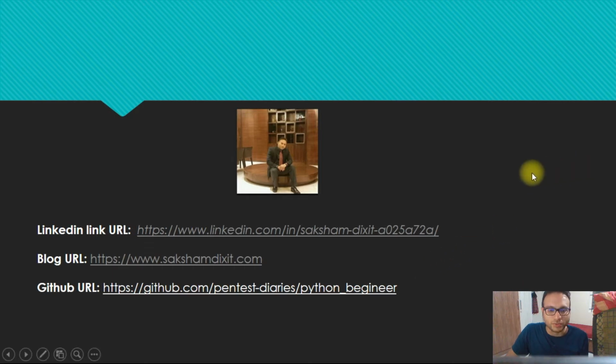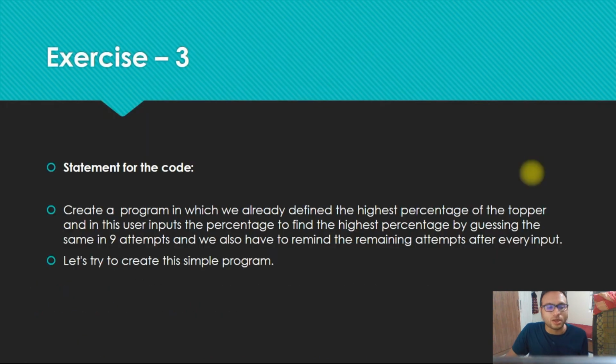Now we'll go for the program statement. It's a simple type of program. In the program itself, we already have the highest percentage defined. Using the while and the if, we have to make a program in such a way that we input a guessing number. We have to give 9 attempts from our side, and we have to guess the proper number.